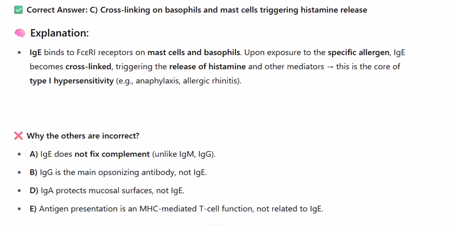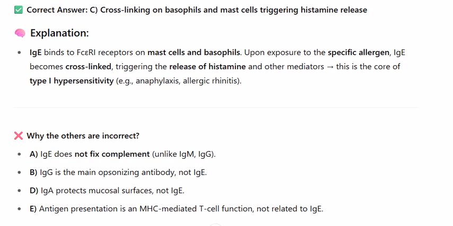A. IgE does not fix complement, unlike IgM and IgG. B. IgG is the main opsonizing antibody, not IgE. D. IgA protects mucosal surfaces, not IgE. E. Antigen presentation is an MHC-mediated T-cell function, not related to IgE.